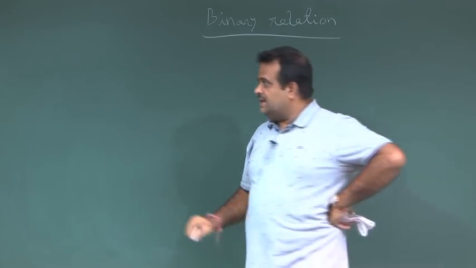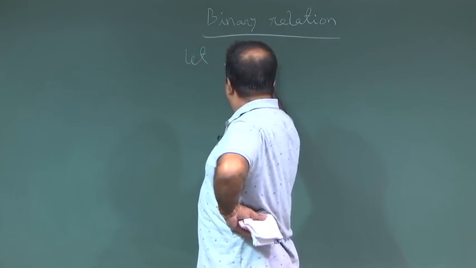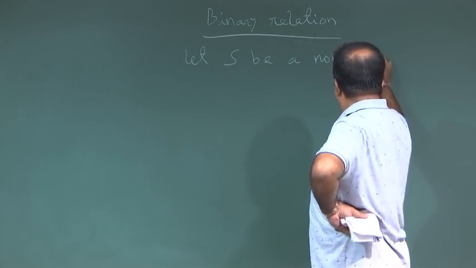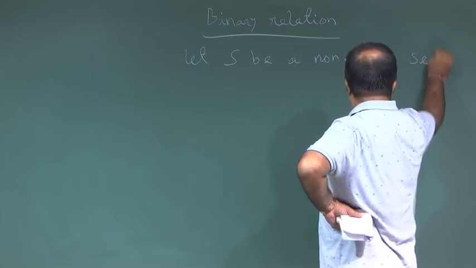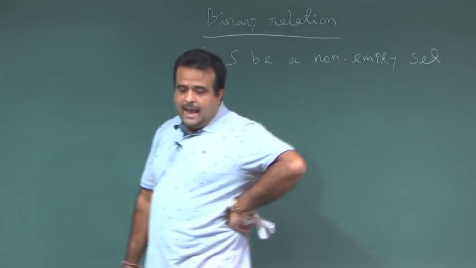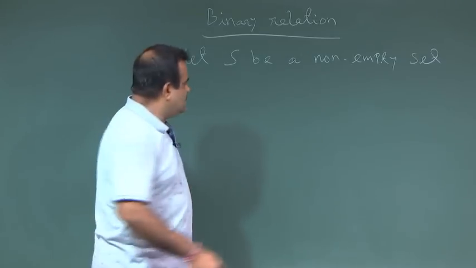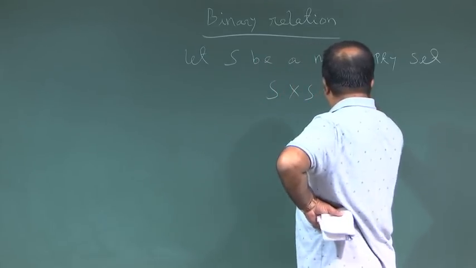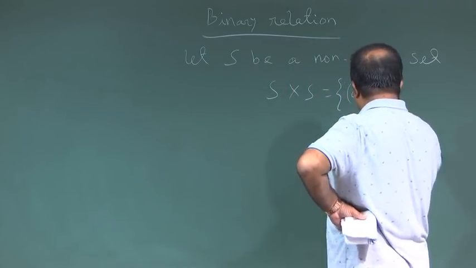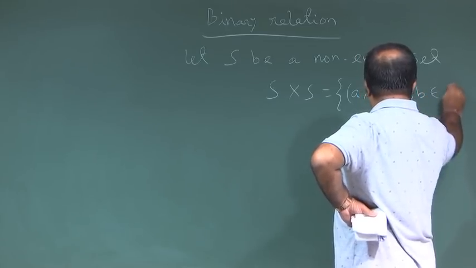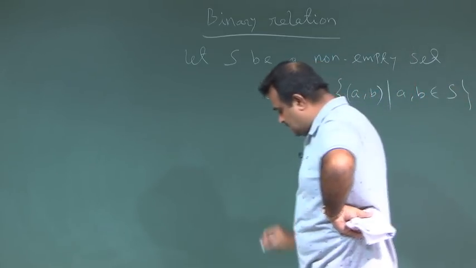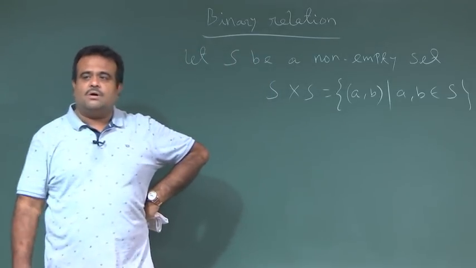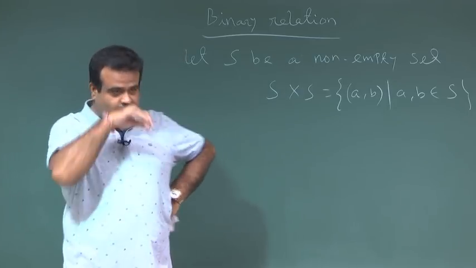Suppose S is a non-empty set, and we know a relation is basically... So, we know the Cartesian product S cross S, this is basically the ordered pairs (A, B) where A, B are both coming from S. This is called Cartesian product. Now, any subset of this Cartesian product is called a binary relation.